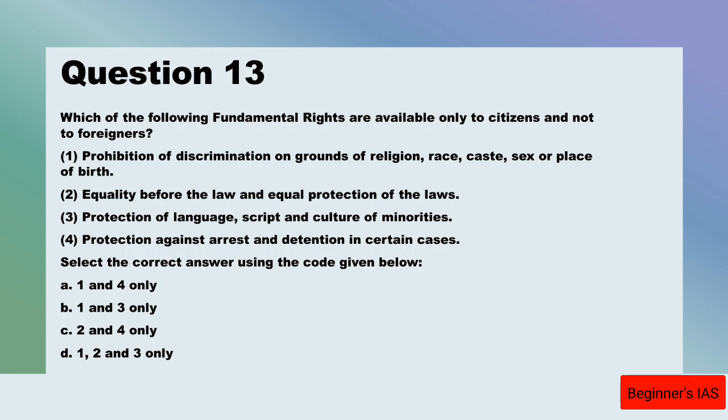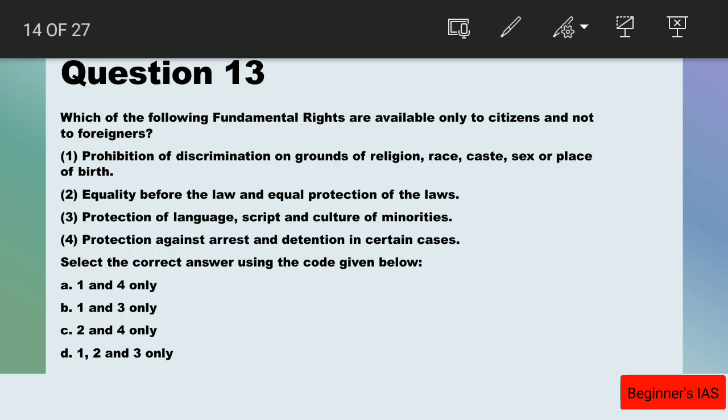And also article 29 and article 30, which are given specifically to the citizens. Therefore, the answer for question number 13, B is the right answer. Why is B the right answer? Since 1 and 3 are right. Let us see why only 1 and 3 are right.